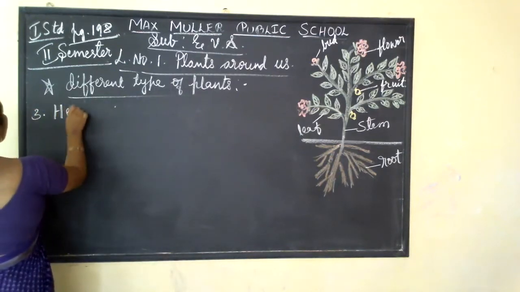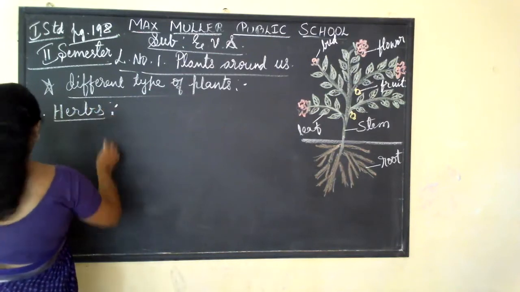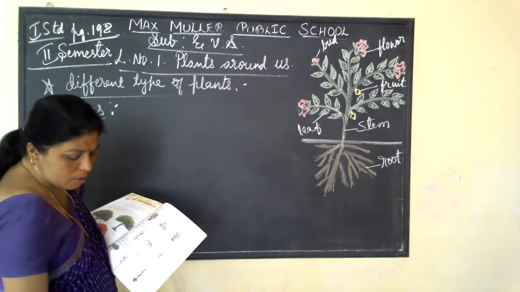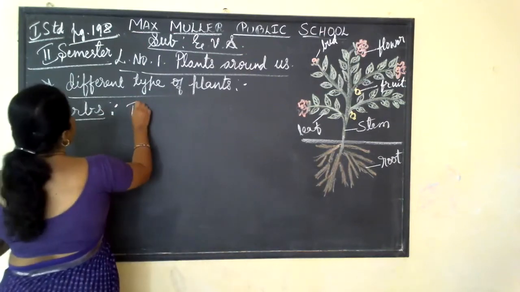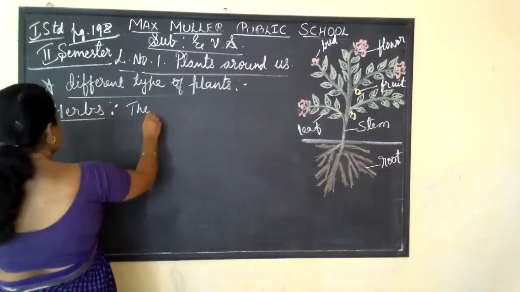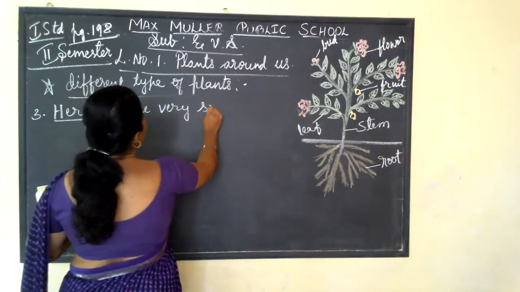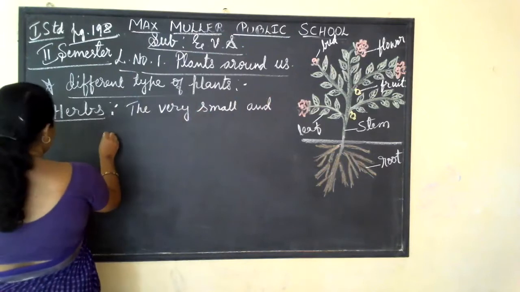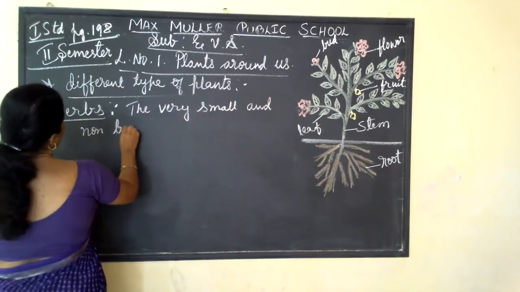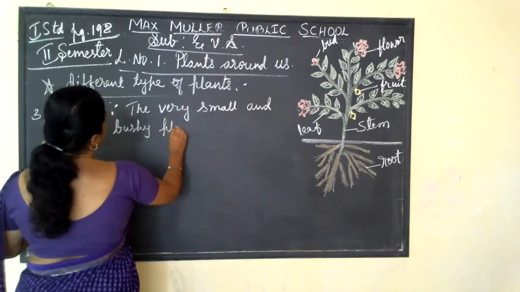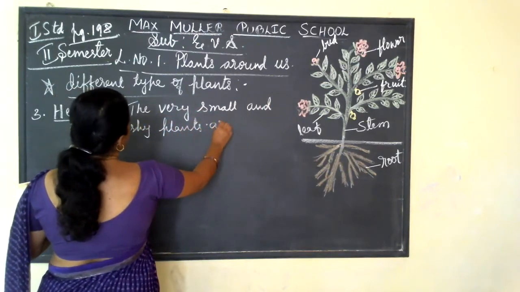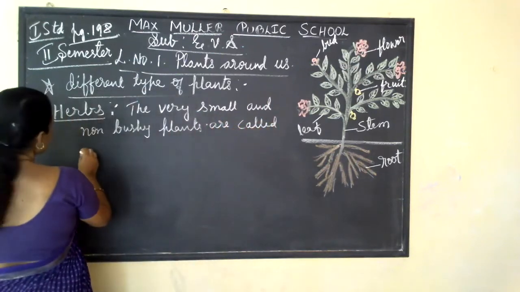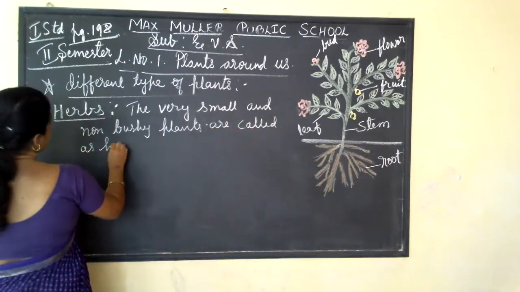Third one is herbs. What is meant by herbs? They are very small and non-bushy plants. They are very small, okay? Very small and non-bushy plants are called herbs. Don't get confused, shrubs and herbs are different.